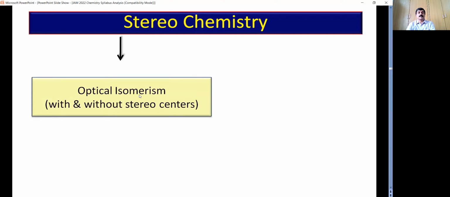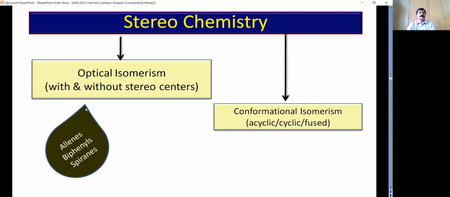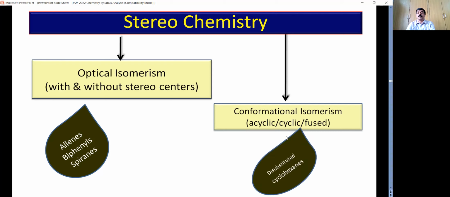Okay. In stereochemistry, you will have to focus on the criteria for optical activity. Sometimes you will have the chiral centers. You may also have optical activity of organic compounds that do not have a chiral center, particularly allenes, biphenyls, and spiranes. You focus on those criteria, that is absence of what you call as certain symmetry elements like plane of symmetry and the center of symmetry. Then RS nomenclatures are also important. In conformational analysis, mostly questions could be asked on cyclic compounds, particularly disubstituted cyclohexanes and their stabilities.